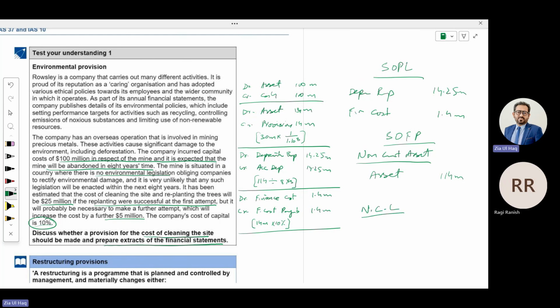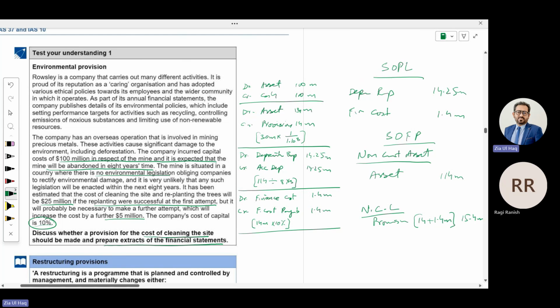Under non-current liabilities, you will record provision of what? 14 million plus current year interest, that is 1.4 million, 15.4.